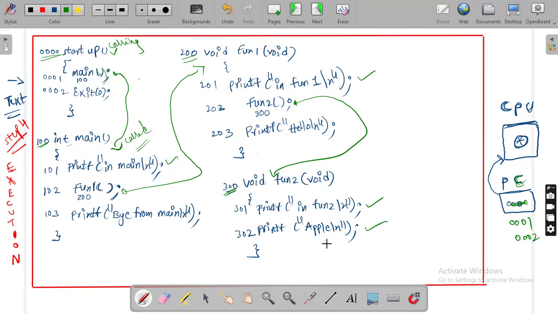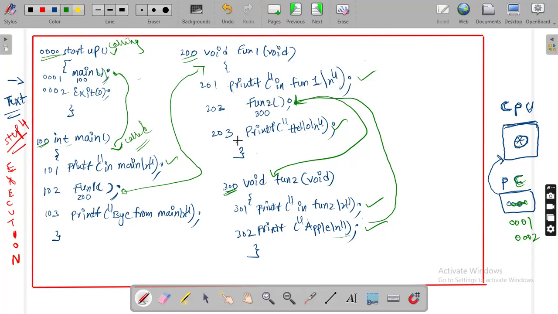After executing these two statements, control returns back to the same point. When there are no pending statements, control returns back to the calling function. Who called fun2? Fun1. So that's why fun1 is the calling function and fun2 is the called function here. So when fun2 is executed, it returns back to the same point here. Are there any pending statements? Yes. What is that pending statement? Hello. So hello will be executed. After printing hello, are there any pending statements in fun1? No. Now it is time to return back.